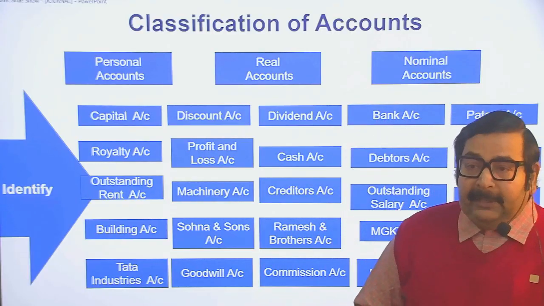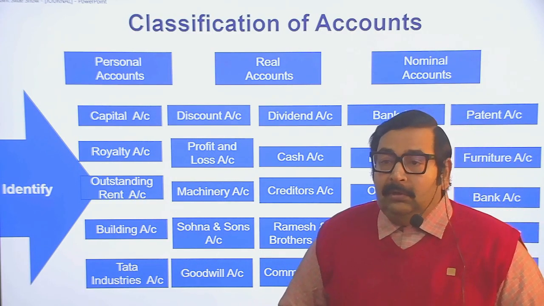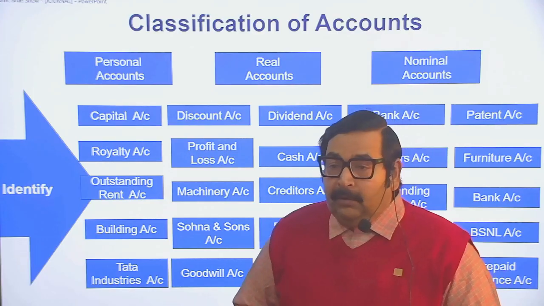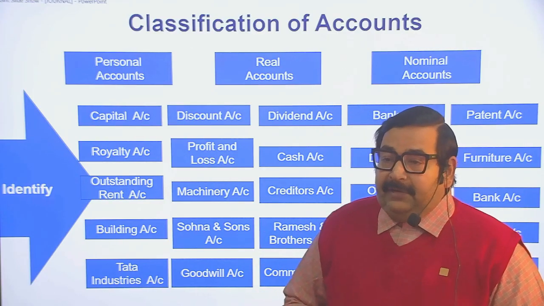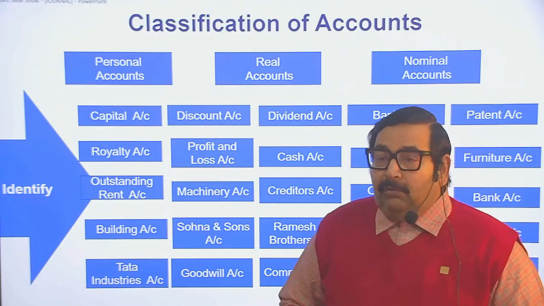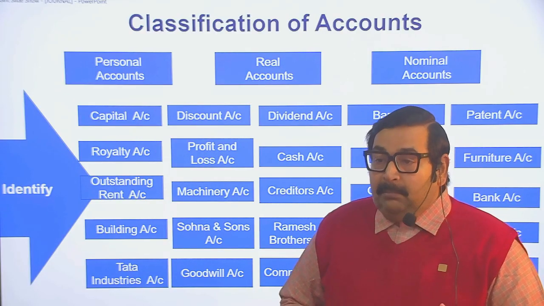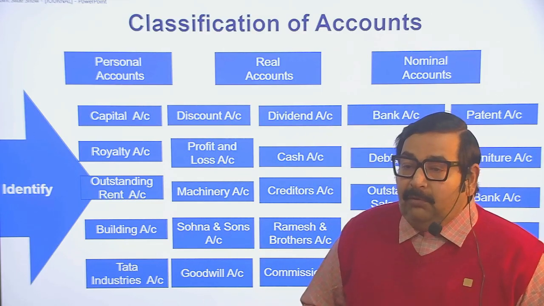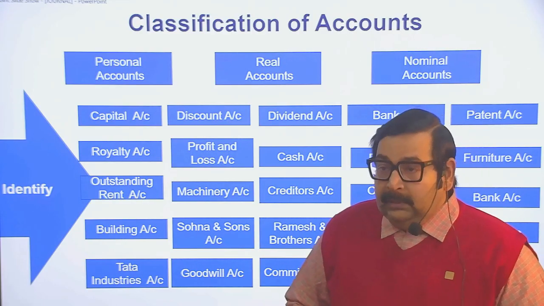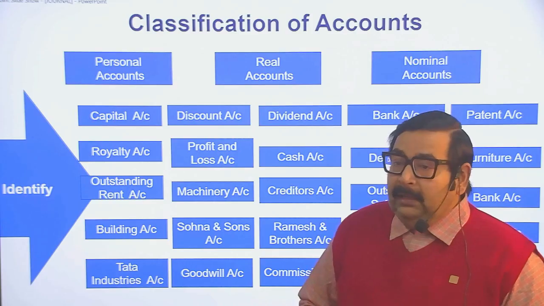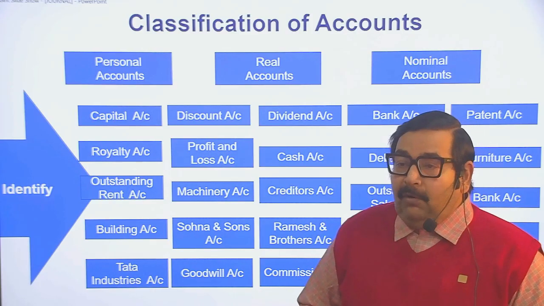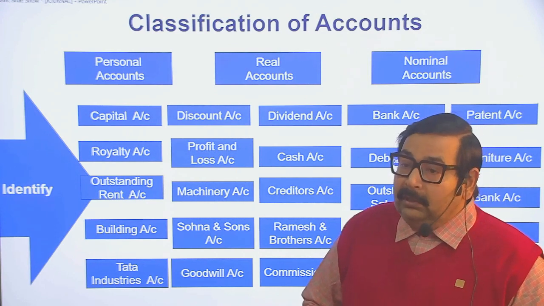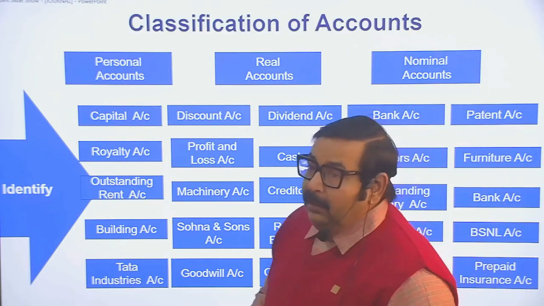Here the first is capital. Capital is a personal account. Royalty, nominal account because it is an expense. Outstanding rent, personal. Building, real. Tata Industry account is a personal account. Discount account is nominal. Profit and loss is nominal. Machinery account is real. Sona and Sons account is personal. Goodwill account, real. Dividend account, nominal. Cash account, real. Creditors account, personal account. Ramesh and Brothers account is personal. Commission account is nominal.